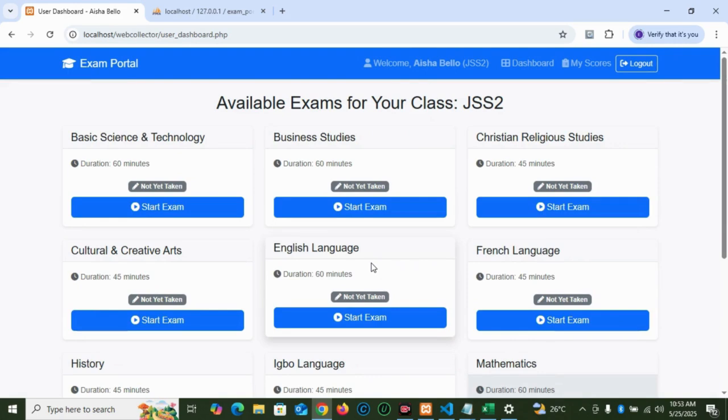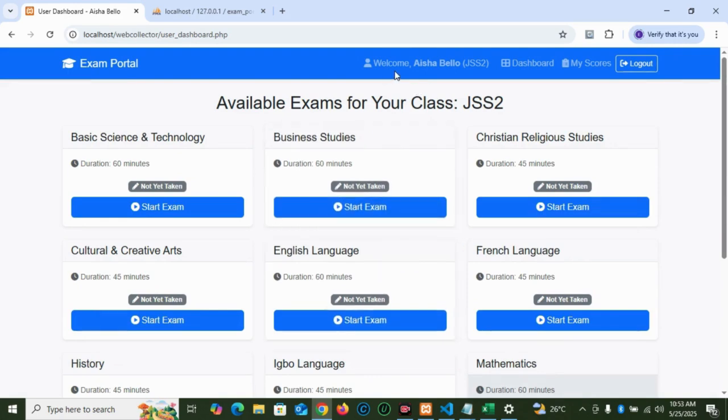The first thing you will notice is the friendly welcome message, like welcome Aisha Bello, JSS2. The dashboard, your scores, your logout, and the available exams for your class, JSS2. Your class is indicated as shown, and your name, so it is personalized. You know you are in the right place and the system knows your class level, which is crucial.